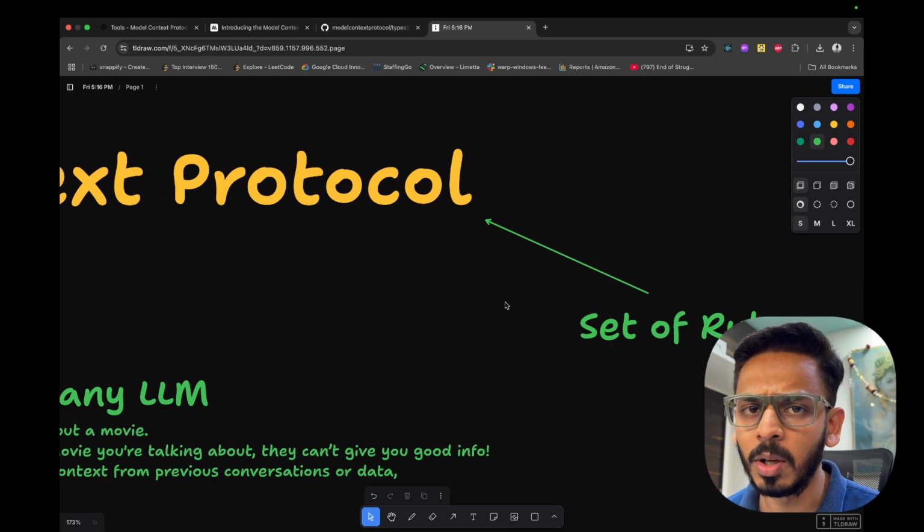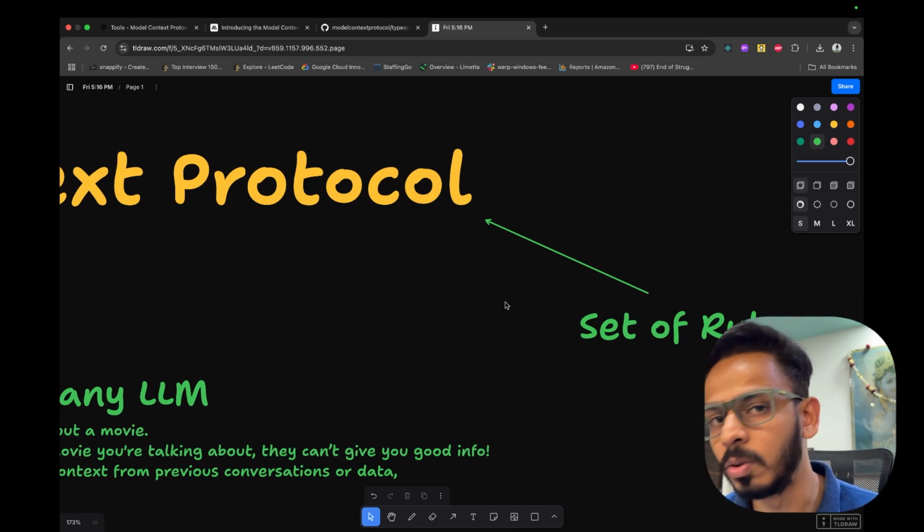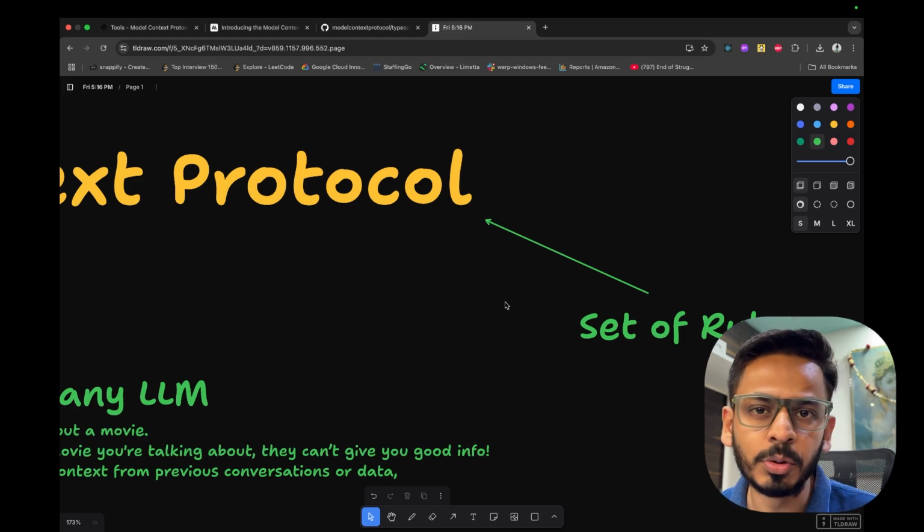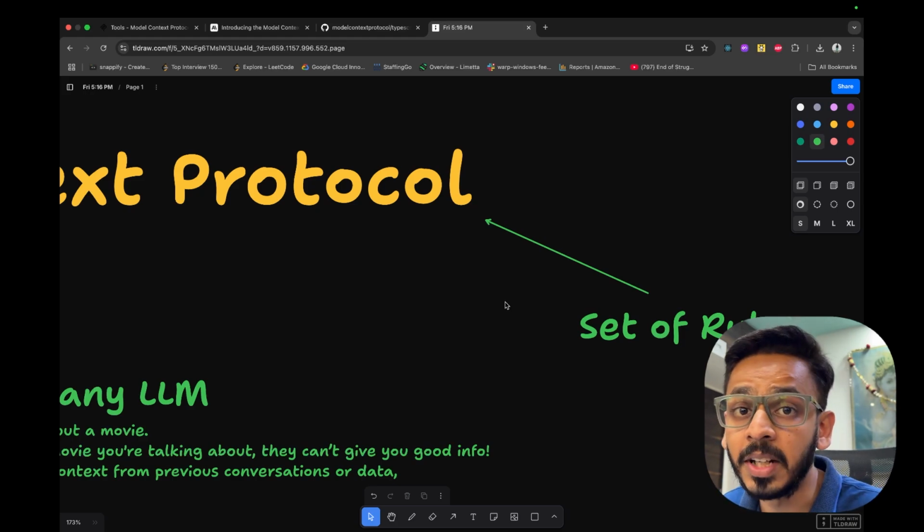And the last thing is protocol. Protocol basically simply means a set of rules. If you're a college student, or if you're in college, you must have heard about TCP/IP protocols.